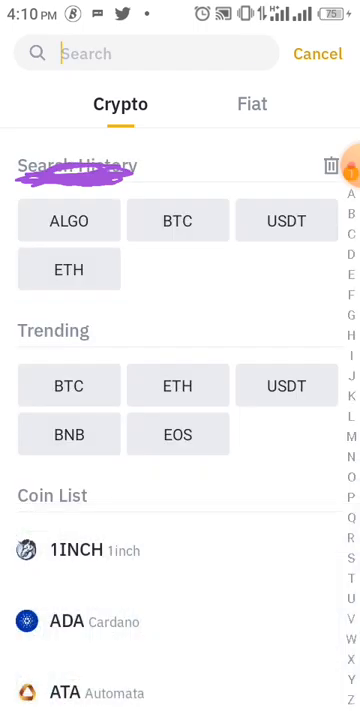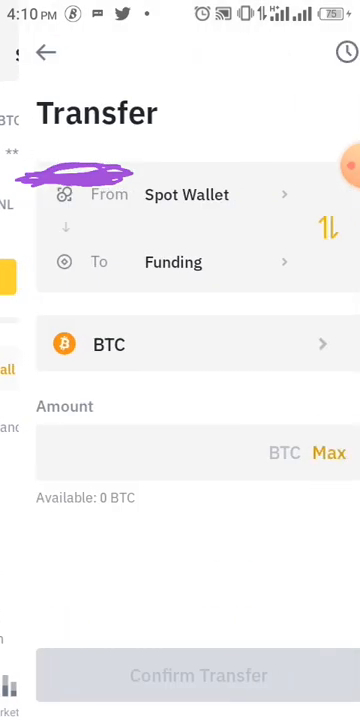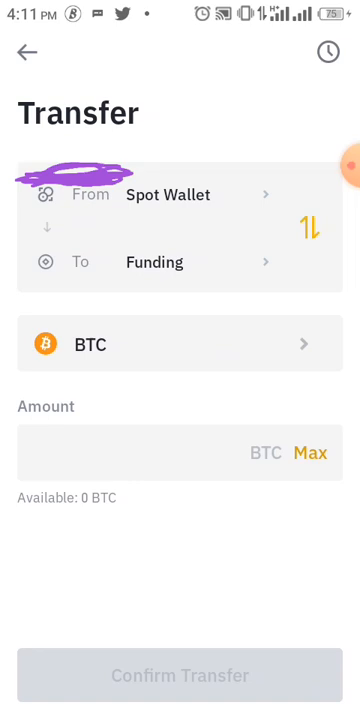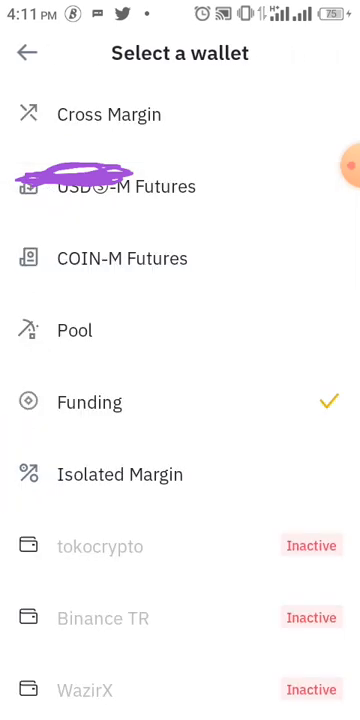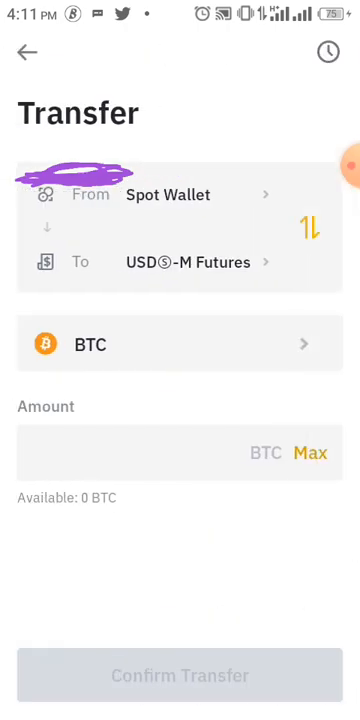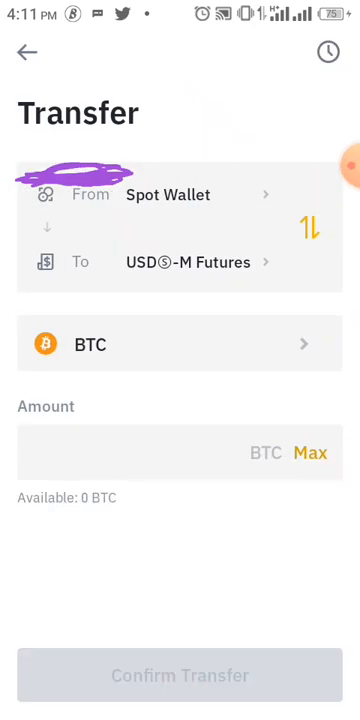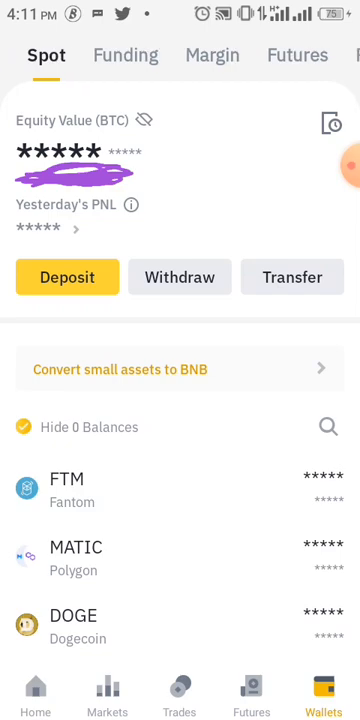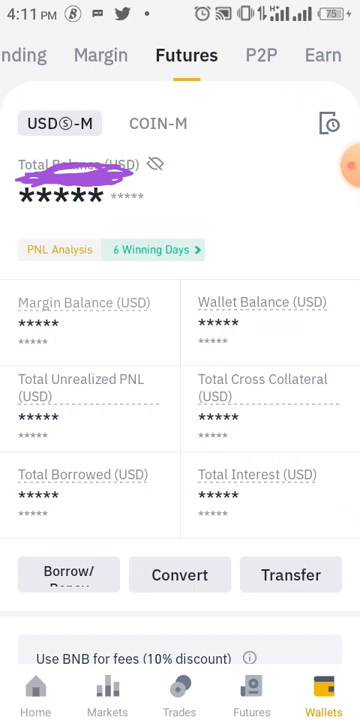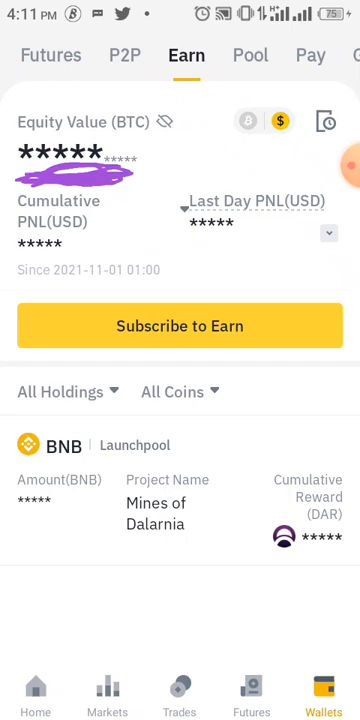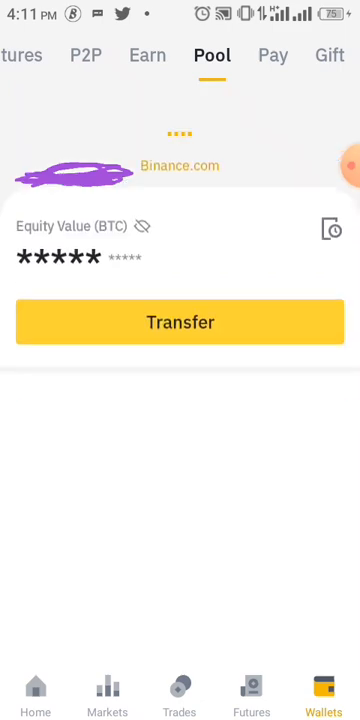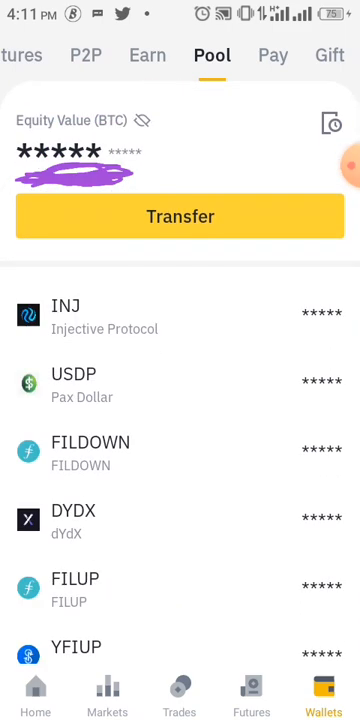If you want to transfer from wallet to wallet, you can transfer from your spot to your USD futures. You select the coin you want to transfer, and you transfer it to USD futures. I hope that's clear. That's for your spot. Your futures is where you have the money you are using to trade futures. While your earn is where you mine. I'm still going to explain that one later under mining. Your pool is when you are providing a liquidity pool. All those I'm going to explain later on.